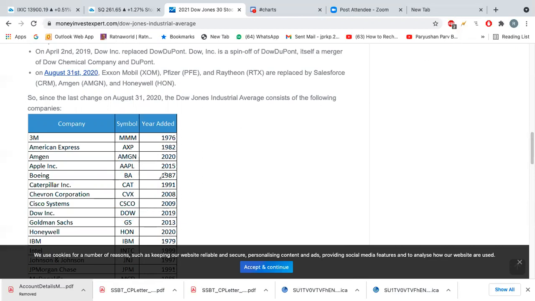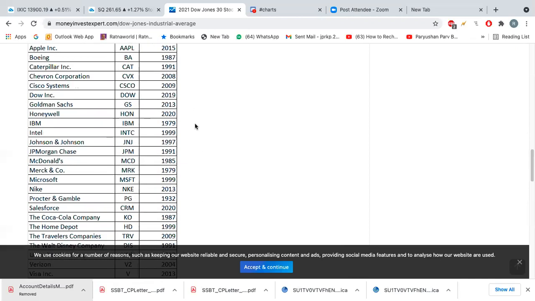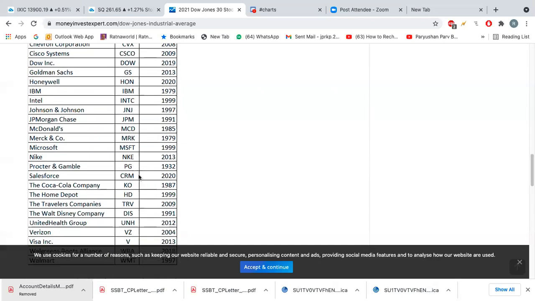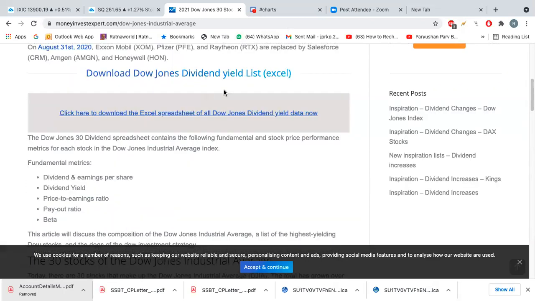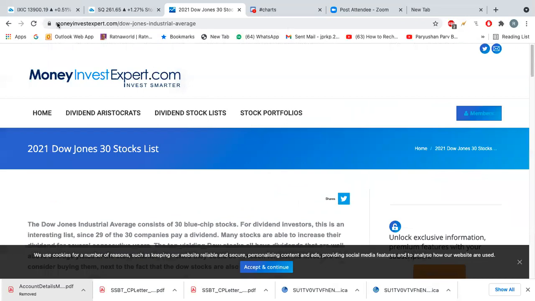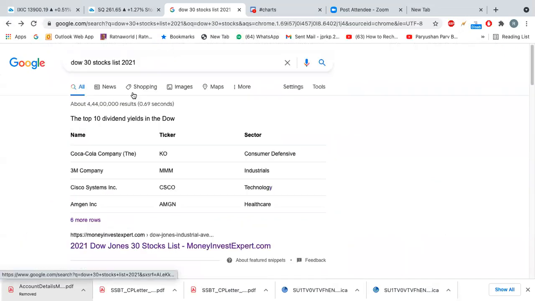Okay, so Apple, Boeing, and then Microsoft is there, CRM is there. So majorly I trade in CRM. Disney is there, United Health Group is there. So not all stocks, 5 to 6 stocks I focus on and I trade on them. And in the same way there is the list with the Nasdaq 100, right? You can find Nasdaq 100 stocks, and you can take trades on them.